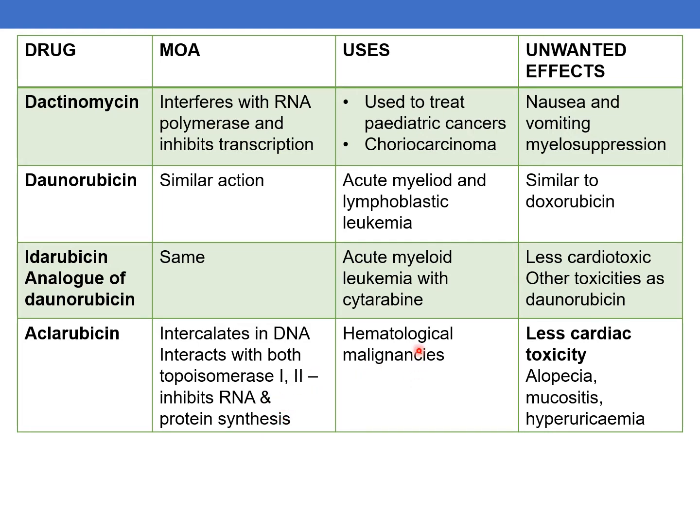Coming to the uses, it is used for hematological malignancies. Unwanted effects: it is less cardiotoxic; hair loss (alopecia), mucositis, and hyperuricemia are some of the unwanted effects of the drug.